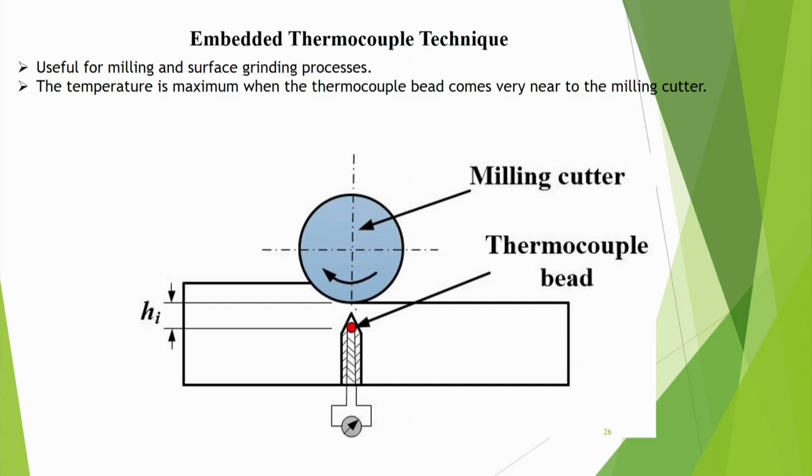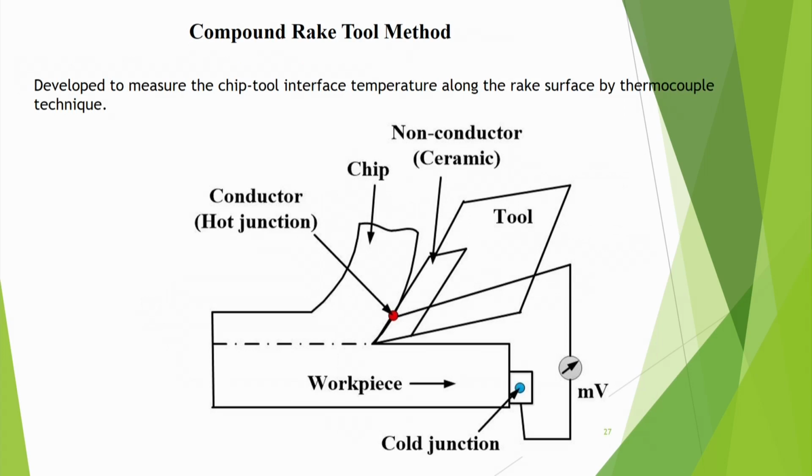At least qualitatively you can study, even if you have put the thermocouple here, but still you can find out that when the cutting speed is increasing, then this particular temperature is also increasing, although it is not the temperature exactly at that contact. Okay, so the embedded thermocouple technique also has been used. Then the compound rake tool method also has been used.